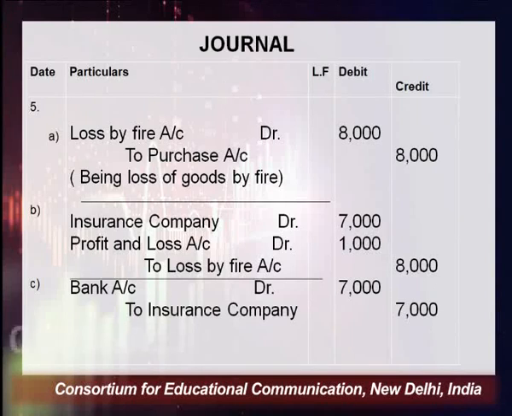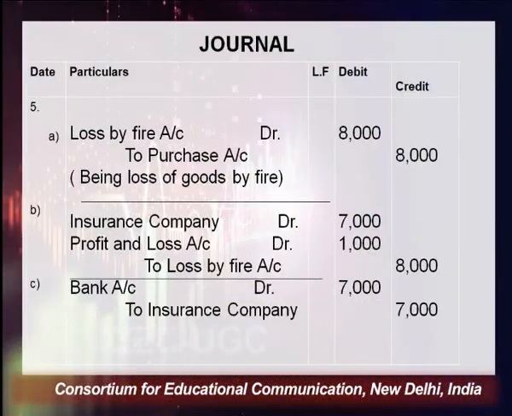If the insurance company is willing to pay the entire amount, there would be no loss for me. So I have recorded the loss by fire worth rupees 8,000 and the insurance company is saying that they will pay this particular amount in future. So this loss is no more loss to me. In that case, you have to close this loss by fire account. How to close it? You have to credit this loss by fire account.